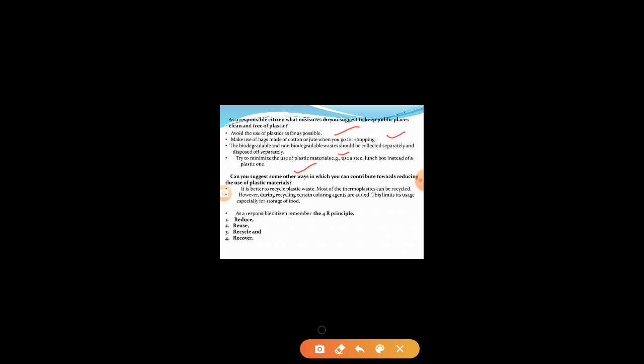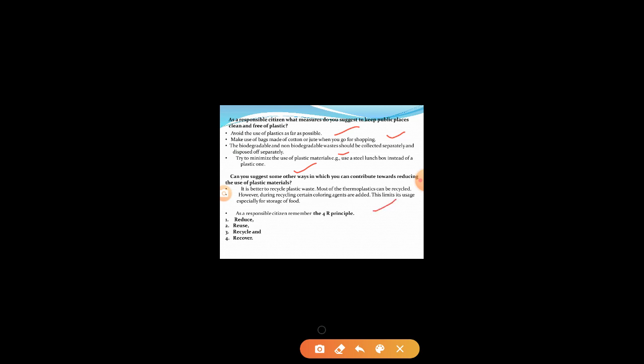Can you suggest some other ways in which you can contribute towards reducing the use of plastic material? So what are the ways by which we can reduce the use of plastic material? It is better to recycle. Number one, recycle the plastic waste. Most thermoplastics can be recycled, so we should recycle them. However, during recycling, certain coloring agents are added, which limits their uses, especially for storage of food.